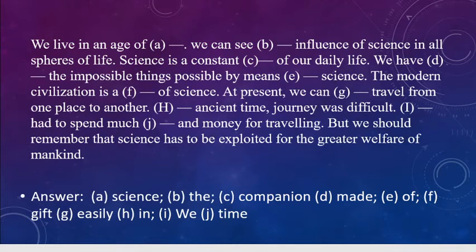So it can be easily. In ancient time, journey was difficult, and people had to spend much time and money for traveling. But we should remember that science has to be exploited for the greater welfare of mankind.